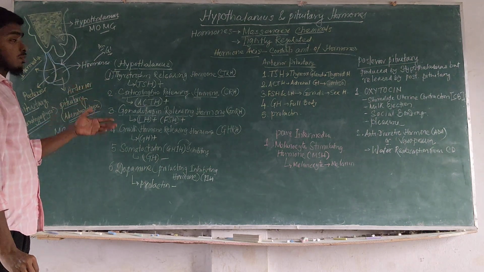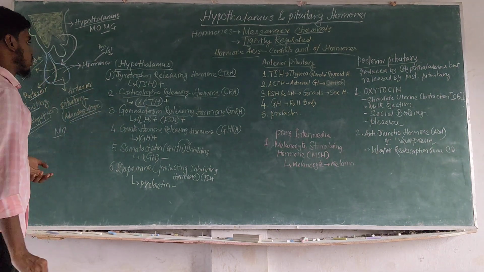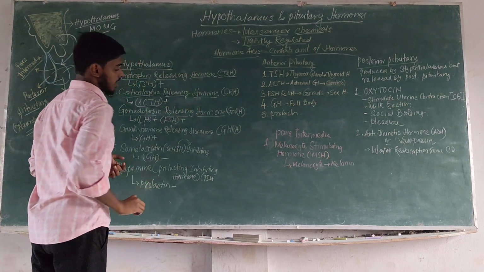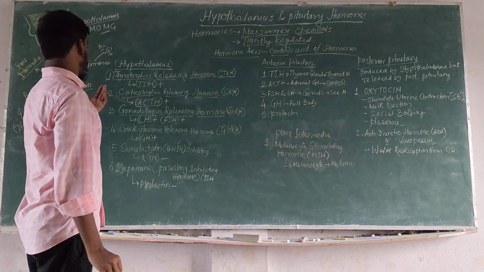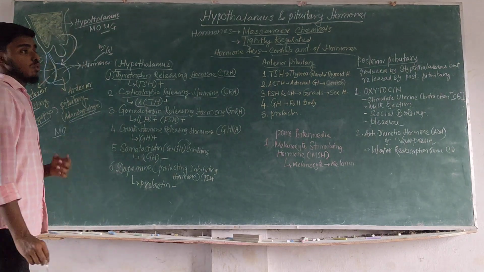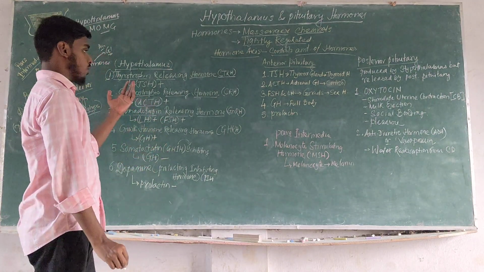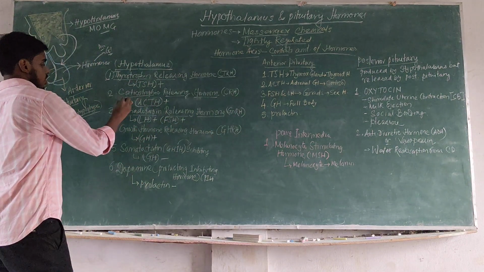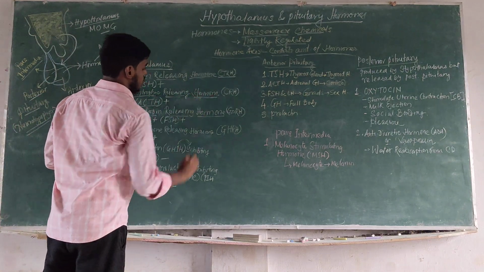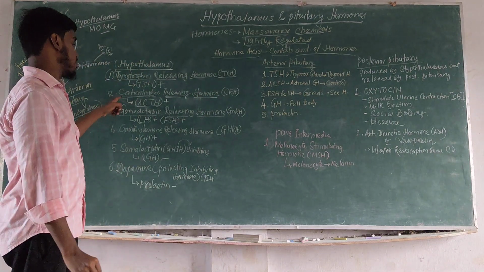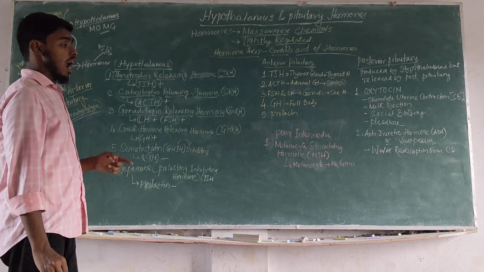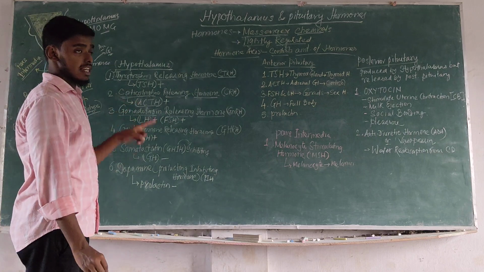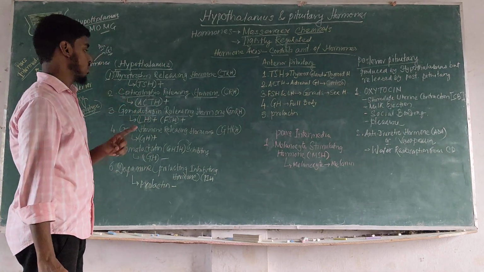The hypothalamus generally releases hormones for stimulating the anterior and posterior pituitary. First of all, it will release thyrotropin releasing hormone or TRH. TRH goes where? TRH goes to the anterior pituitary and stimulates it to release thyroid stimulating hormone, which will further stimulate the thyroid gland to produce thyroid hormones. Next, corticotropin releasing hormone, generally produced by the paraventricular nucleus of the hypothalamus. It goes to the anterior pituitary, and the anterior pituitary will release ACTH or adrenocorticotropic hormone.